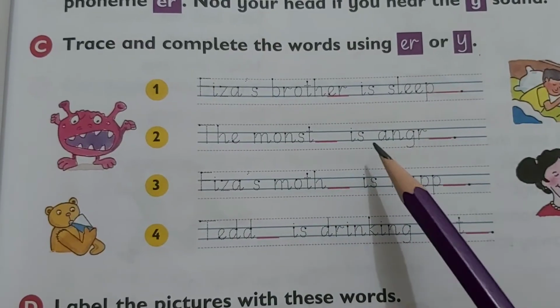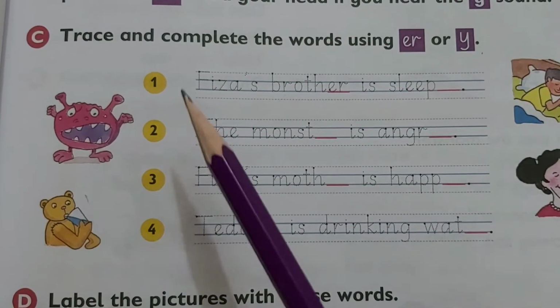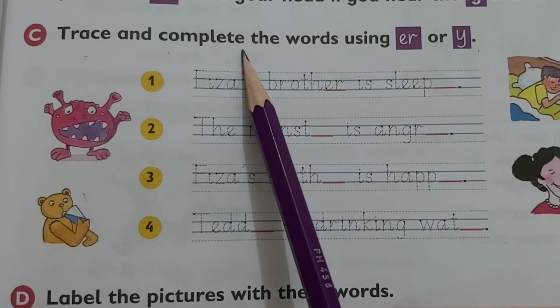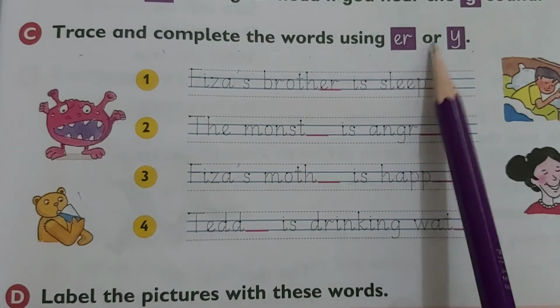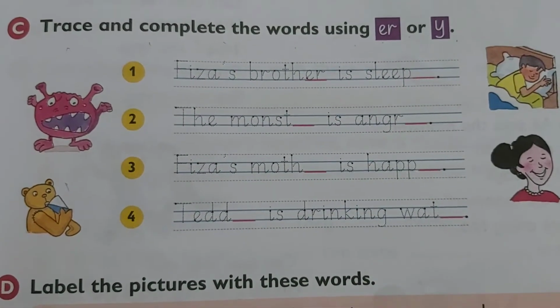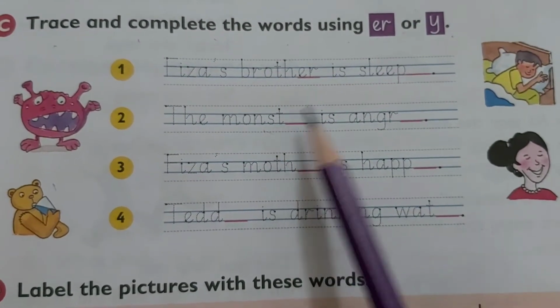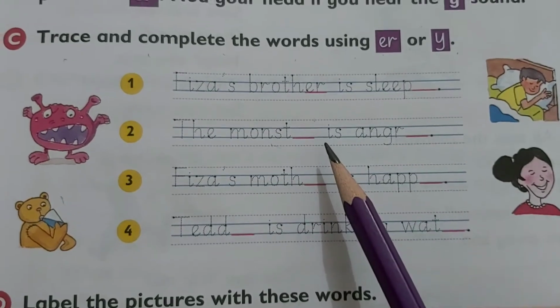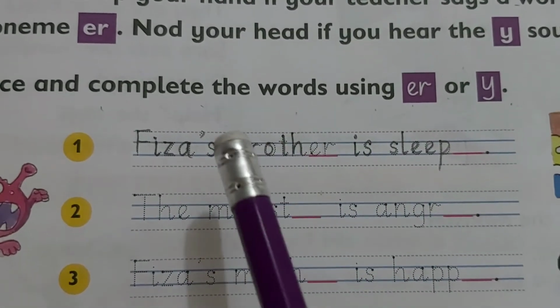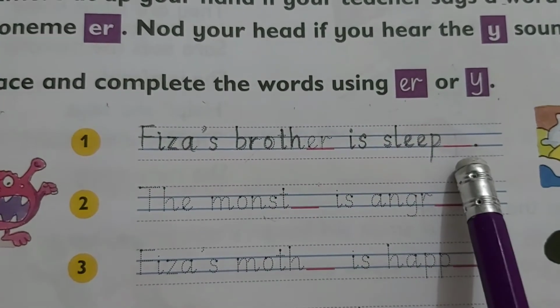Now come to part C. Here we are given these pictures. So what do we have to do? Trace and complete the words using ER or Y. So we have to trace these lines and trace these words, and then we have to complete the words with this ER or Y. I have traced the first line, which is about Fizza's brother is asleep.